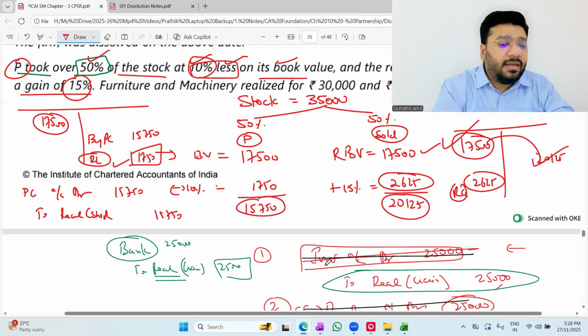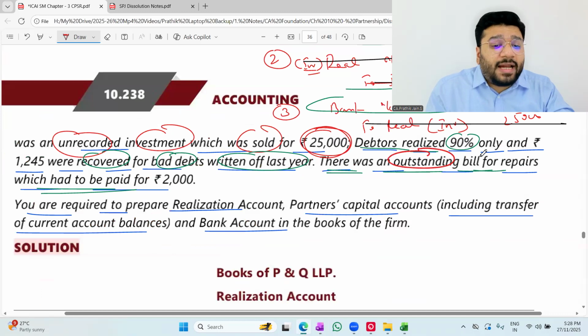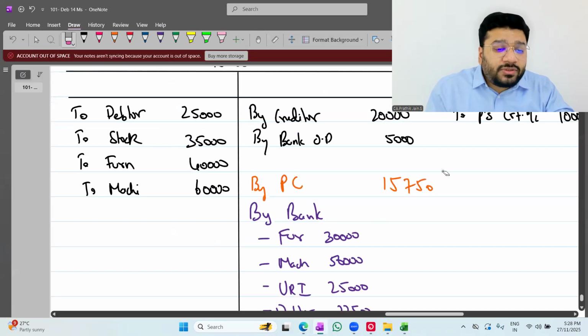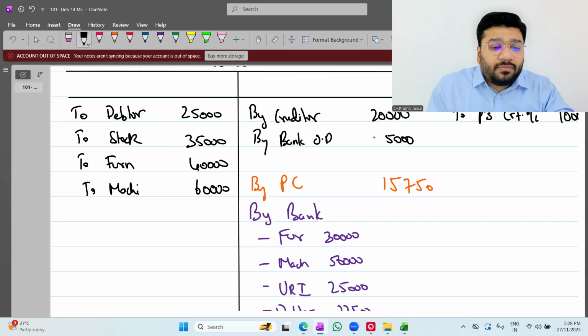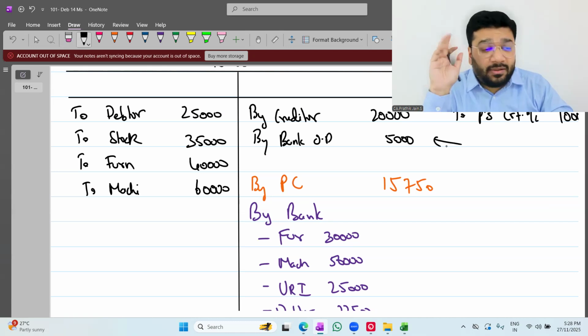Next, liability side. Liability side says that there is an outstanding bill of repair which has to be paid, 2,000 rupees. Is there any outstanding liability like that already existing in the books? No. So this is an unrecorded liability. If I pay it directly, from nowhere I'm getting a headache on my head and paying it. Isn't it my loss?